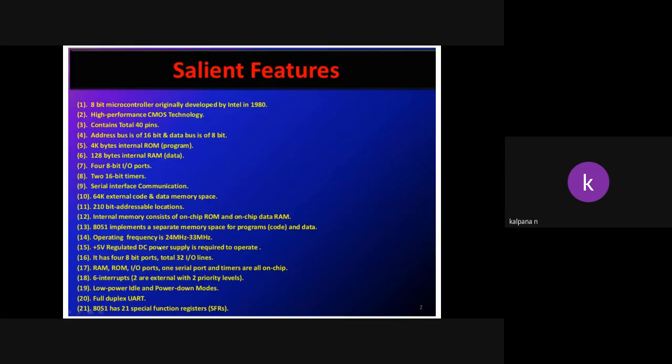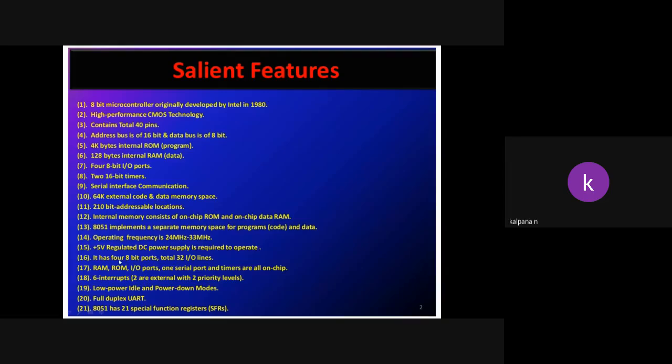Next, operating frequency is 24 megahertz to 33 megahertz. Next, it requires a plus 5 volts regulated DC power supply to operate. Next, it has 4 8-bit ports, so totally 32 IO lines.